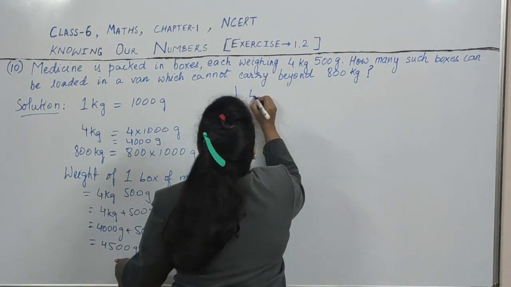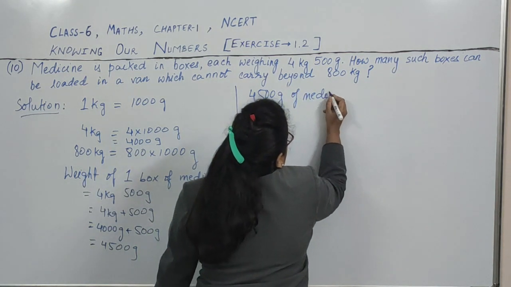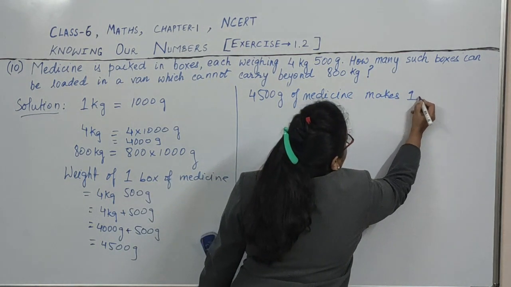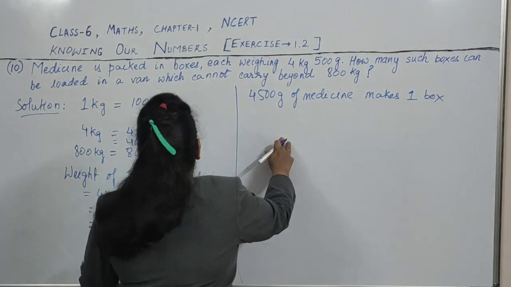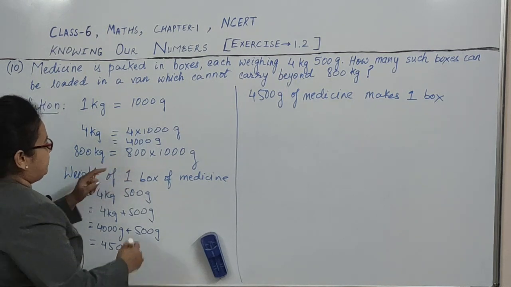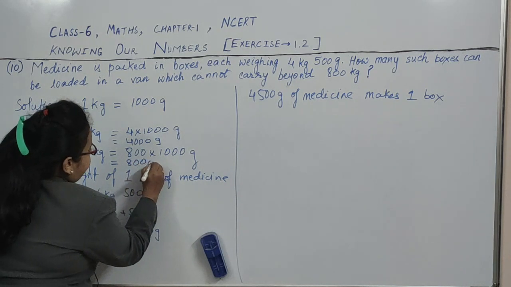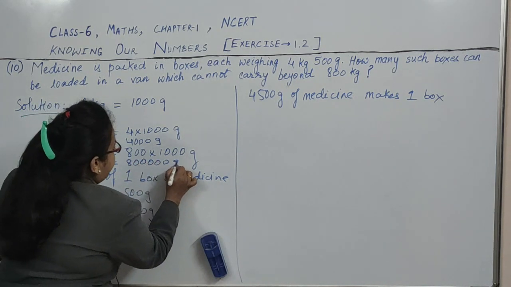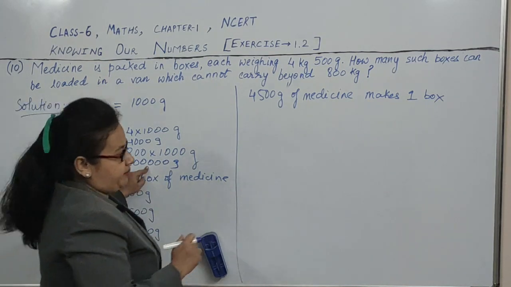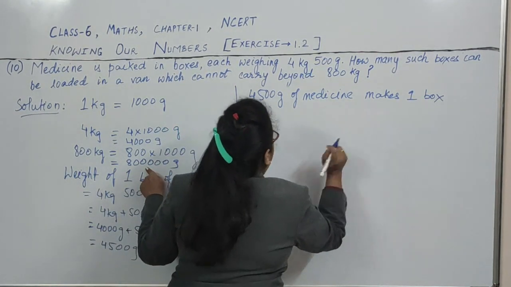So this 4500 gram of medicine makes one box, right? So total weight, how much can it carry? It can carry 800 kg. 800 kg is how many grams? 800 into 1000, that will give 8 lakh grams. Okay, so 800 kg is equal to 8 lakh gram.